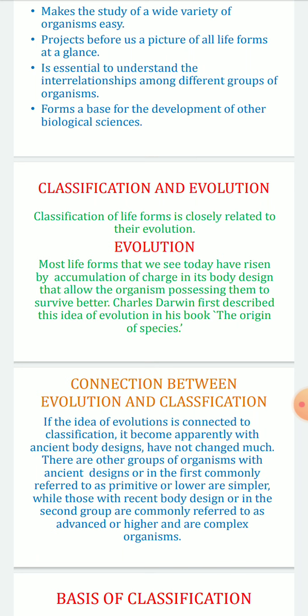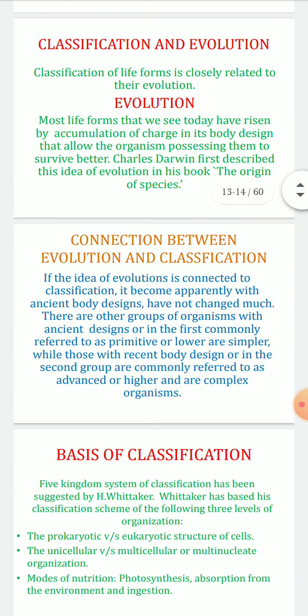Charles Darwin first described this idea of evolution in his book The Origin of Species. So all the organisms that we have seen have evolved over time, depending on the situation, or depending on the natural conditions available to them. They have evolved themselves, and that is how they are classified. So evolution plays an important role, and Charles Darwin was the one who used this term evolution in his book The Origin of Species.